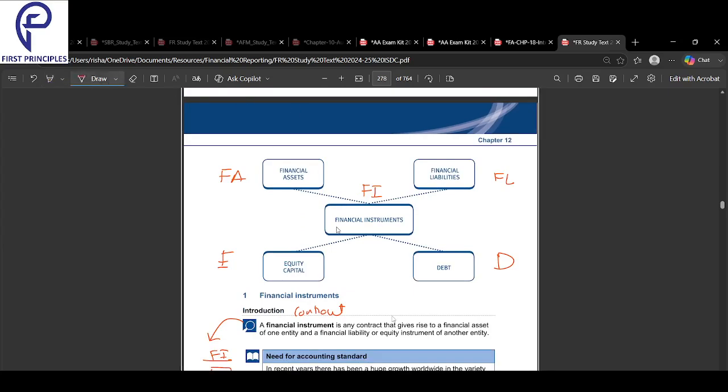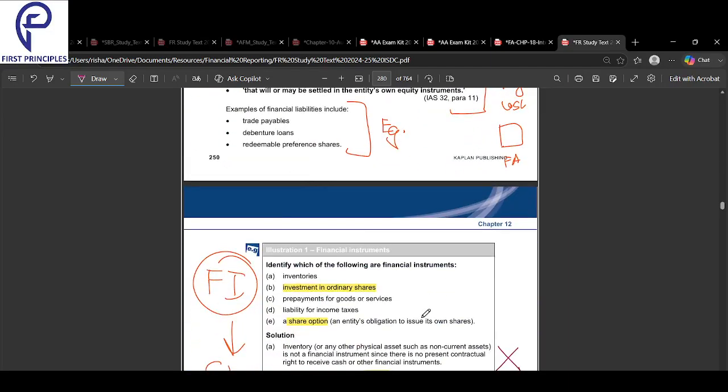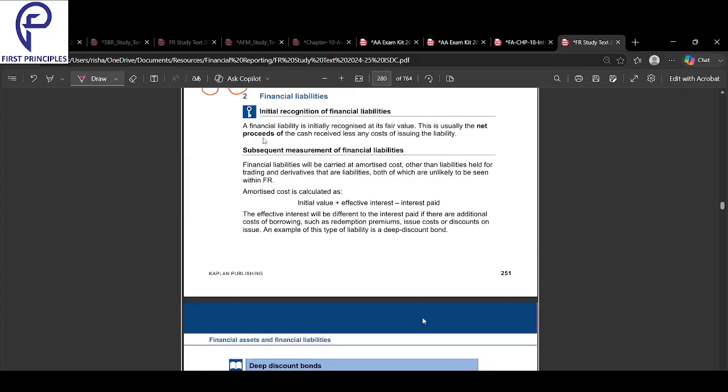The topic of financial instrument is completed. Now we are starting financial liabilities. So the topic that we are looking into is financial liabilities. When I look into financial liabilities, initially it is at fair value. And how do we get that fair value?